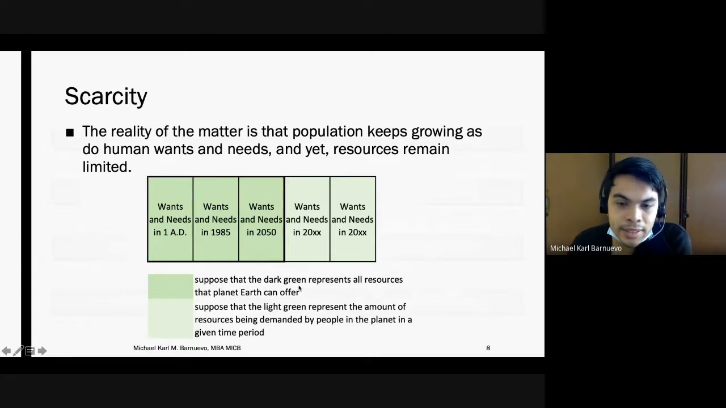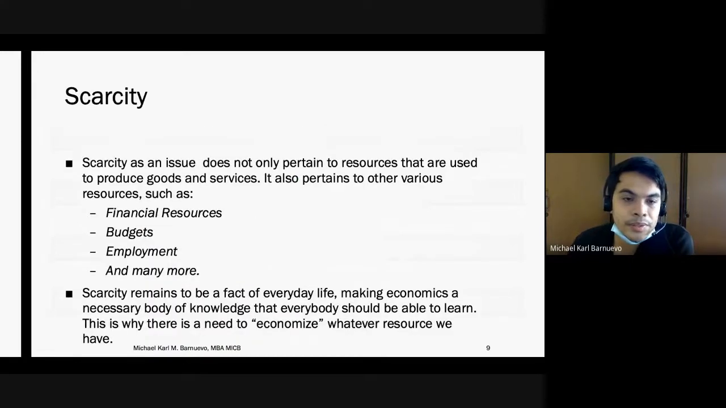Dark green represents all resources, and the light green is the resources being demanded. So in 2000, actually we are already experiencing right now that our demand is greater than the resources available. That's why in 2000, it turned light green. Scarcity is an issue that does not only pertain to resources that are used to produce goods and services,